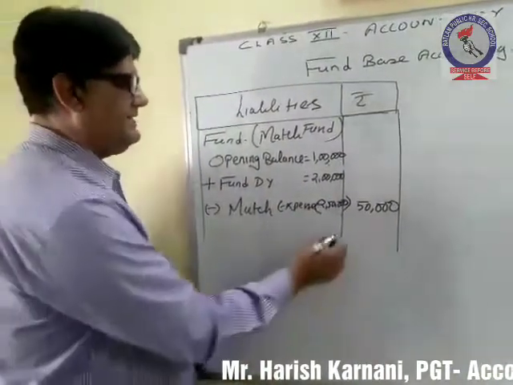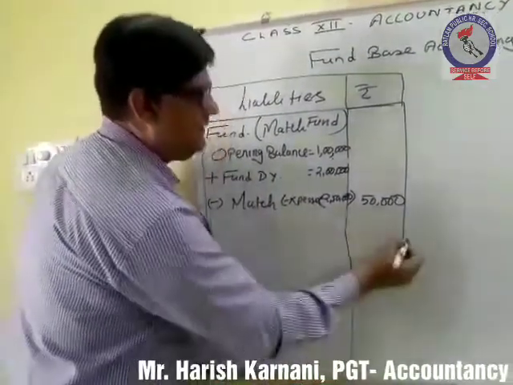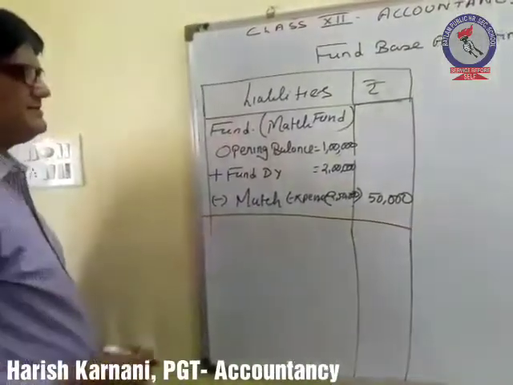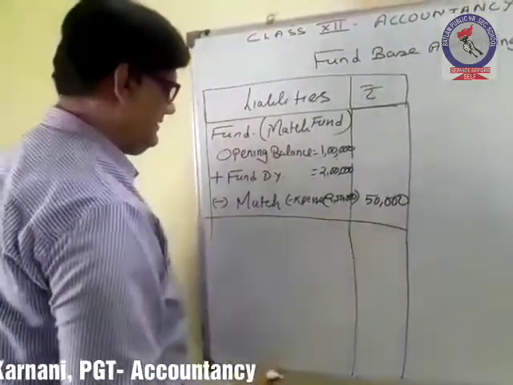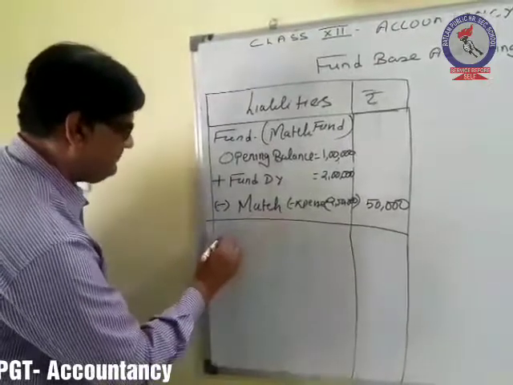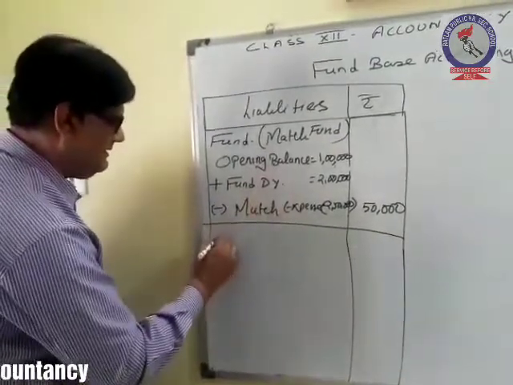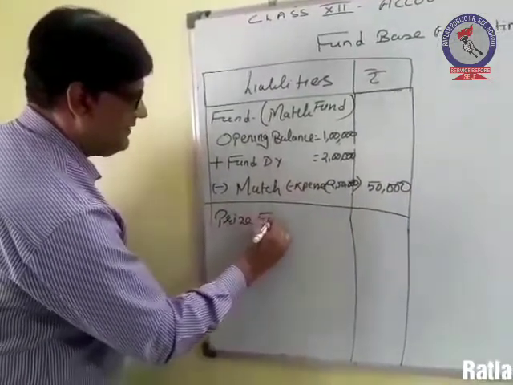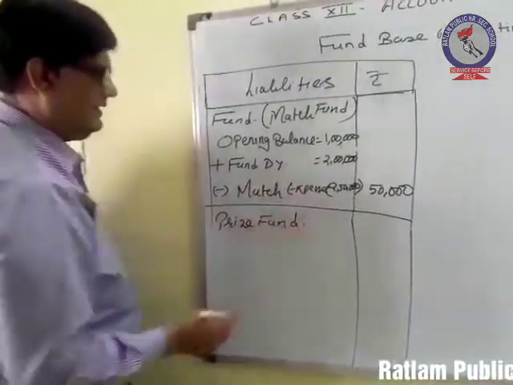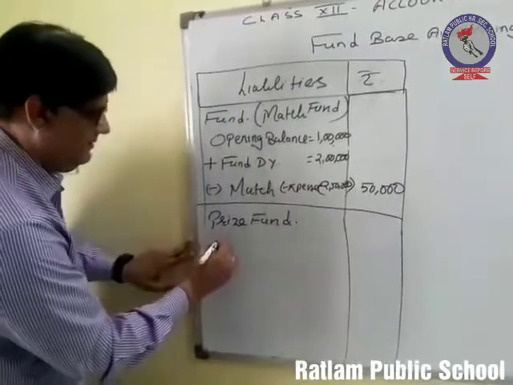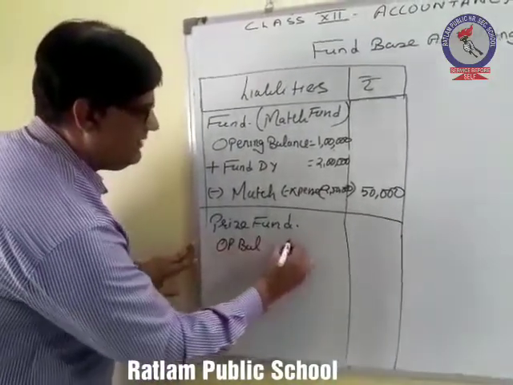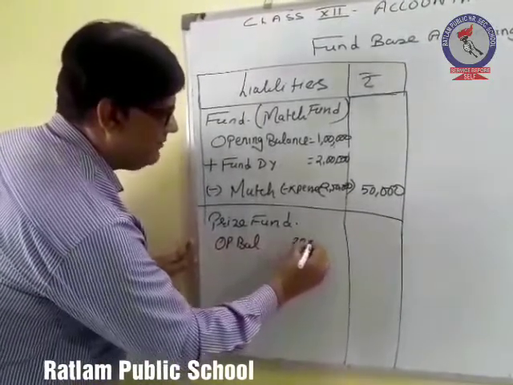Let's take another example. In this there is another fund, let's say prize fund. Again the same thing: opening balance, we already had 20,000 rupees.